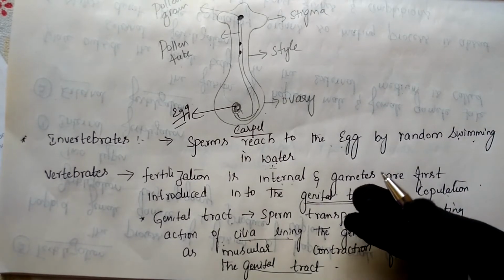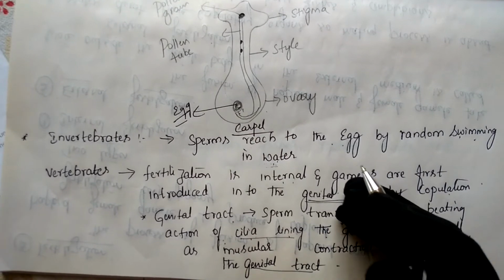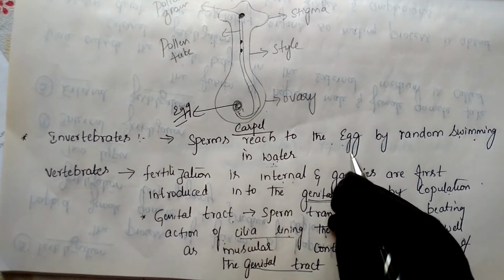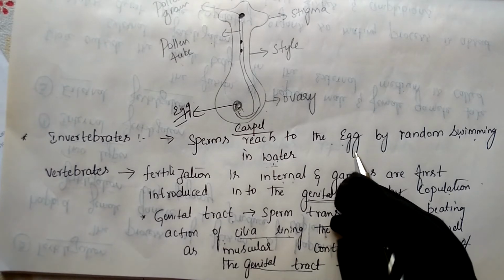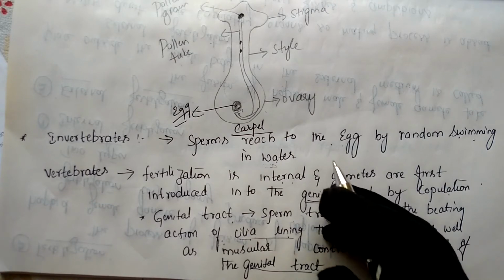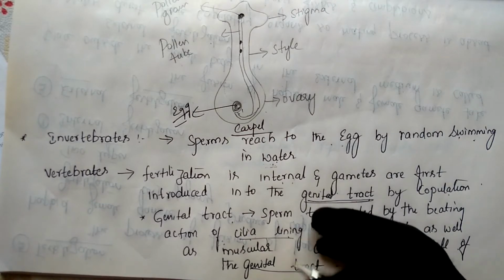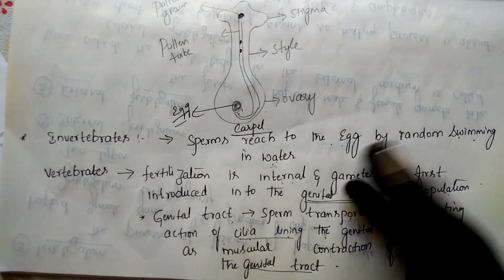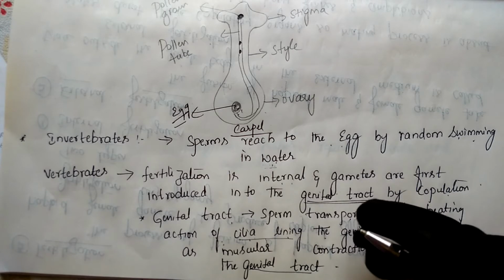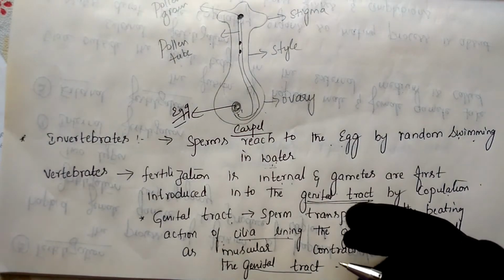Whereas in the case of pteridophytes and bryophytes, the male gamete will be in a motile condition and the female gamete in a non-motile condition. In such cases, the male gamete swims in the water and reaches the female sex organ, that is the archegonium, which contains the egg, and fertilization takes place.